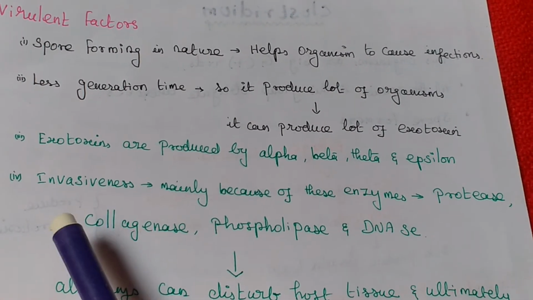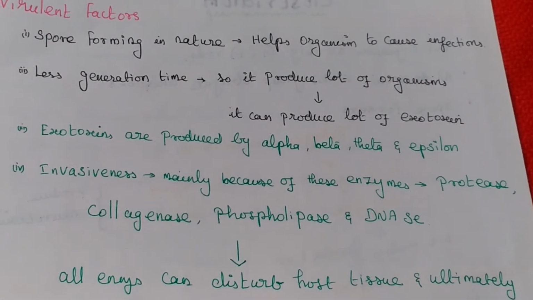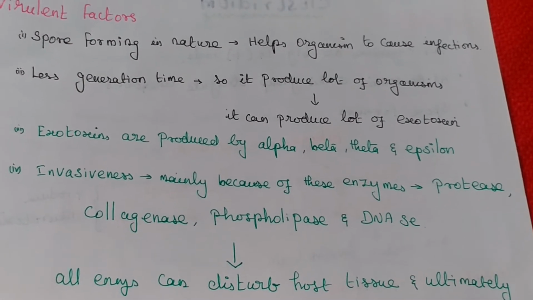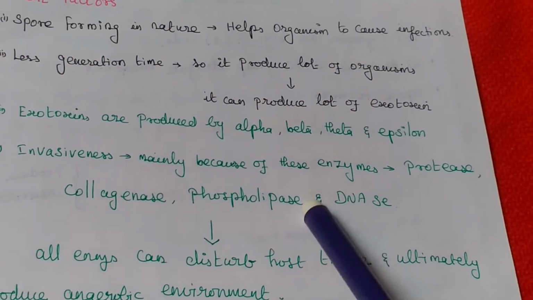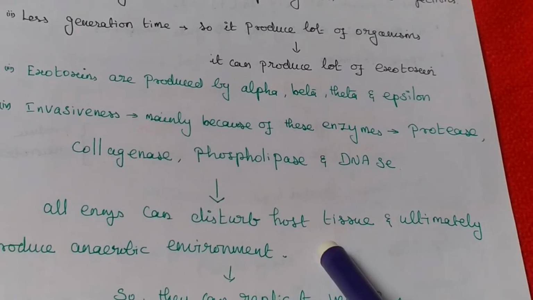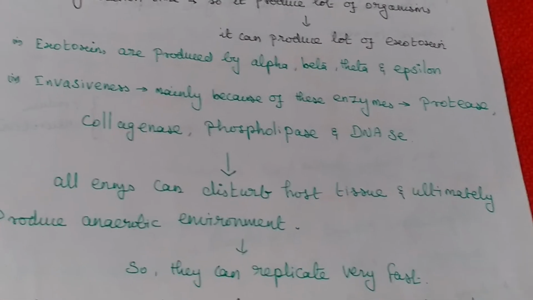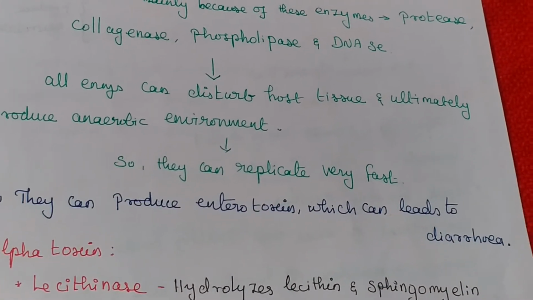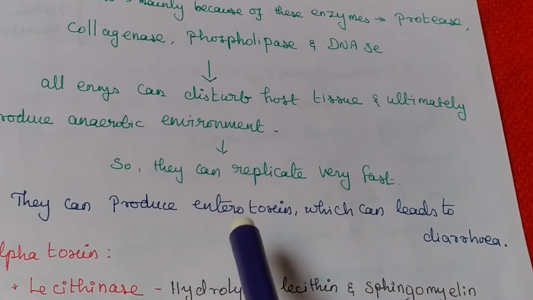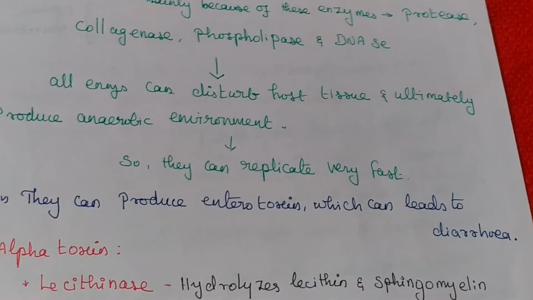It also causes invasiveness because of the enzymes protease, collagenase, phospholipase and DNase. These enzymes disturb host tissue and ultimately lead to an anaerobic environment, so the organism will grow very fast. Then it will produce the toxin, and also enterotoxin, which leads to diarrhea.